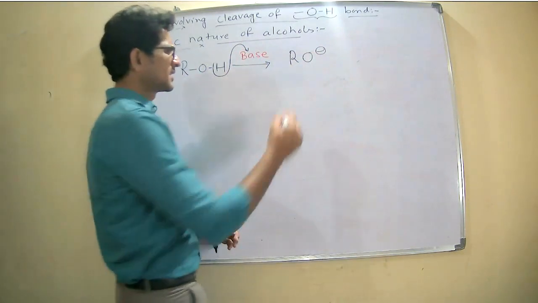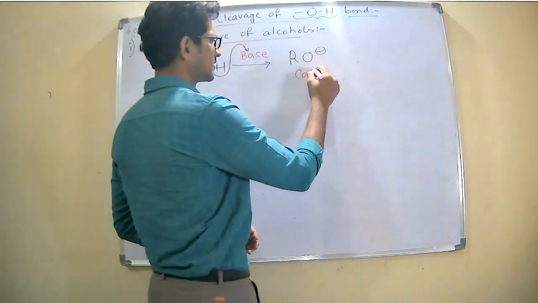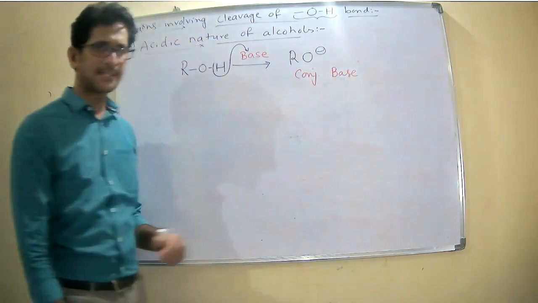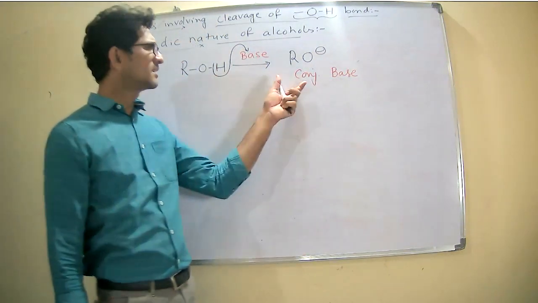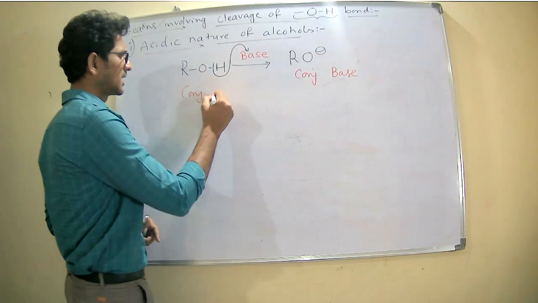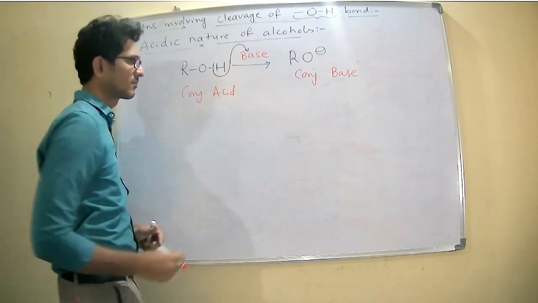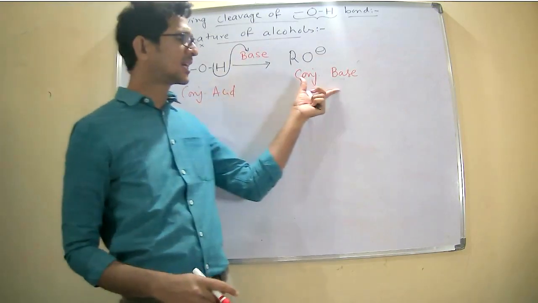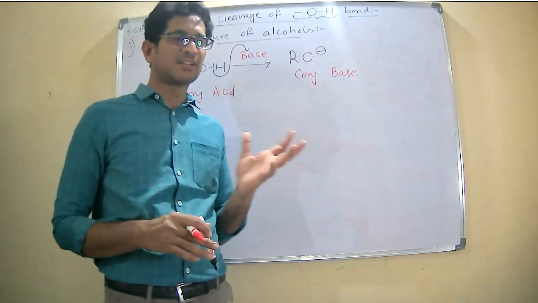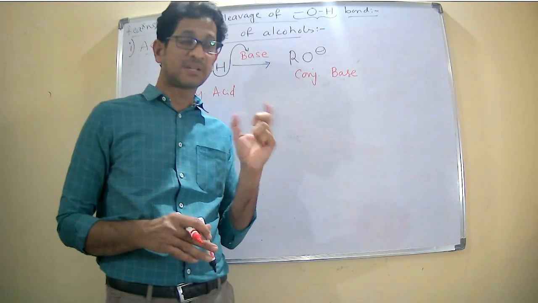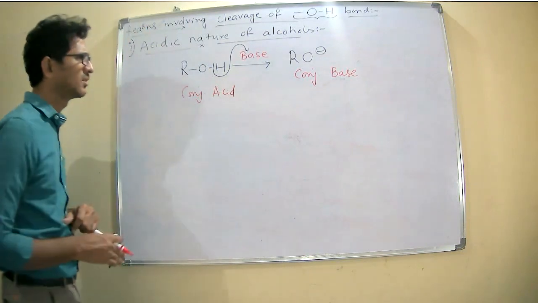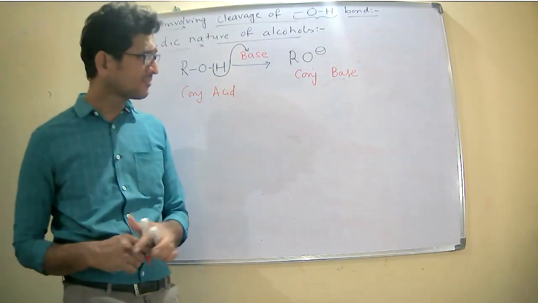This RO minus is generally called the conjugate base, and the alcohol is the conjugate acid with respect to it. So this is a conjugate acid-base pair, in which the difference between these two is one H plus ion.